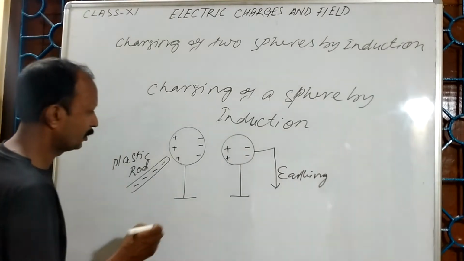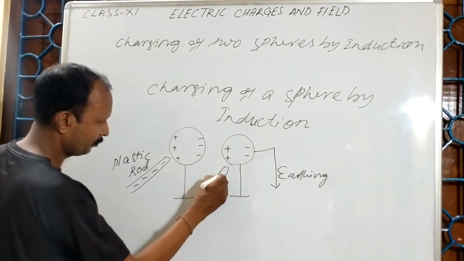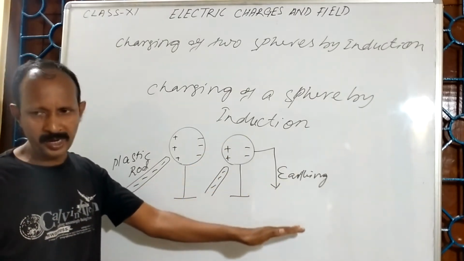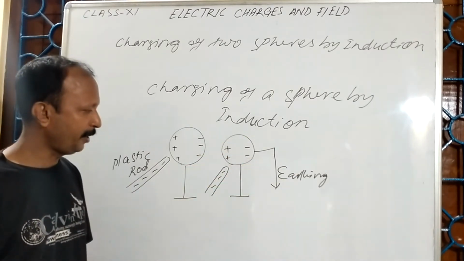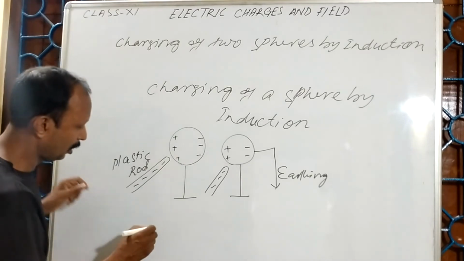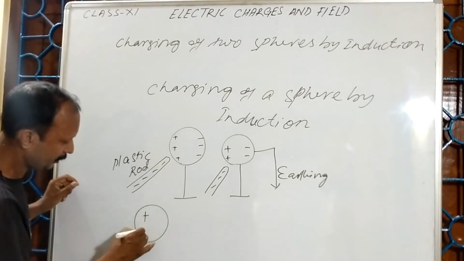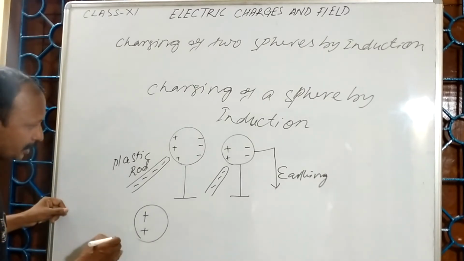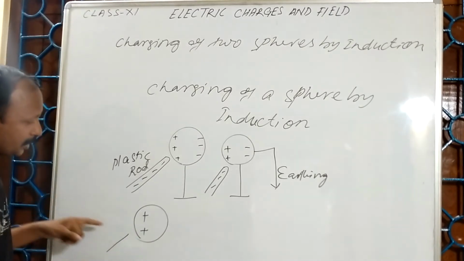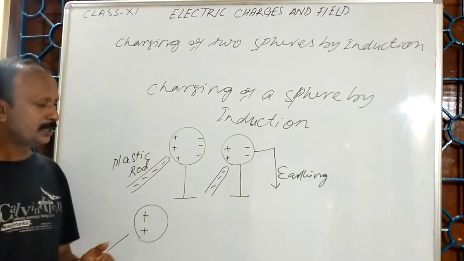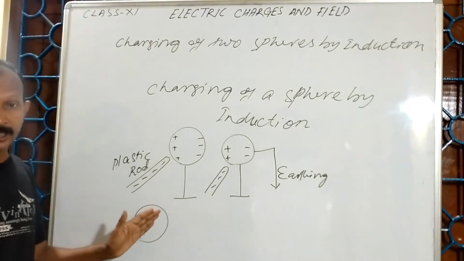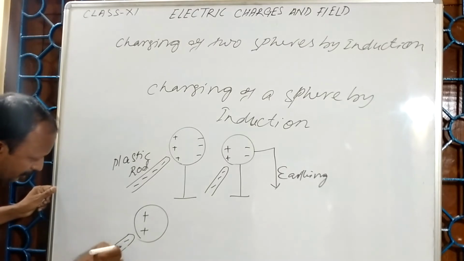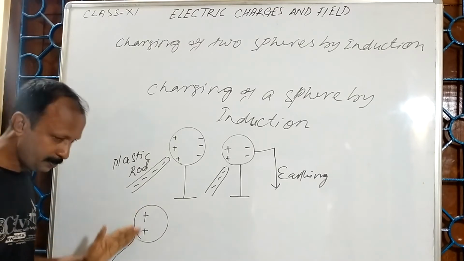This negative rod is still there, but electrons will shift. So here which one will be left? The positive one is left. That means now it becomes positive. Here electrons are there. This side became positive.